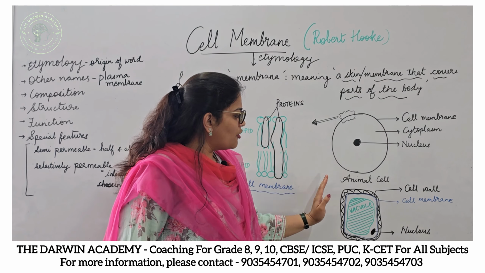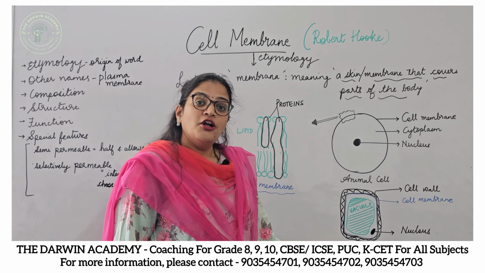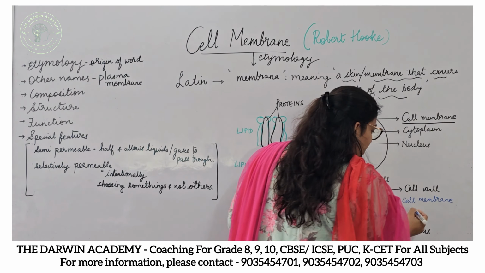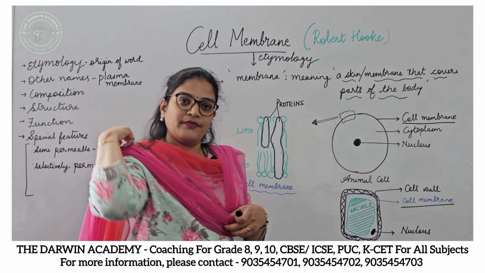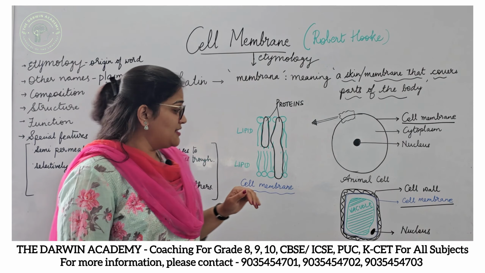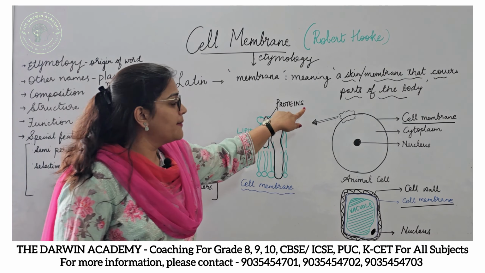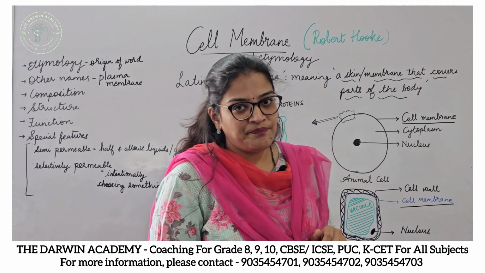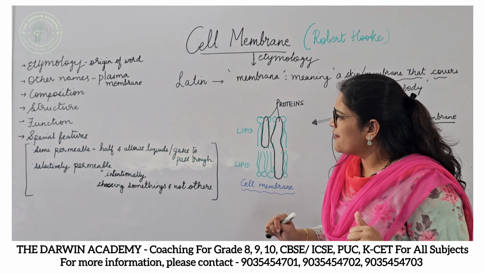I have also drawn an animal cell and a plant cell to help you understand where the cell membrane is situated in both of them. Okay? Now, cell membrane is made up of lipids and proteins. You must know this for your grade 9 curriculum. I think we have discussed most of it.